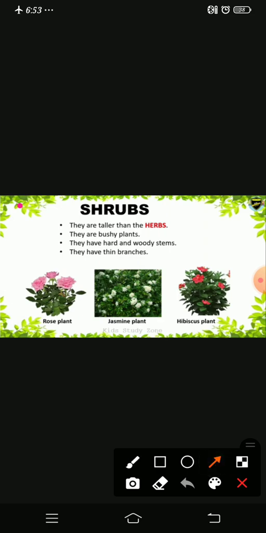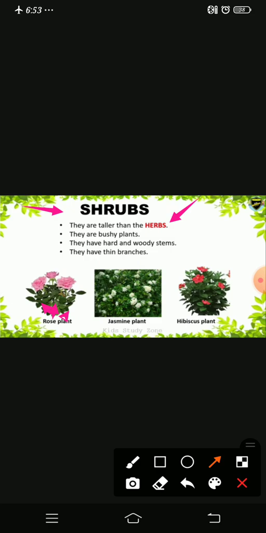Look at here. Shrubs. What are the shrubs? Shrubs are taller than the herbs. Herbs are very small plants. Yes, right? So shrubs are taller than the herbs. Even they grow as bushy type. Bushy type means it's not only one stem like a tree. There are many branches from the ground only, or above the ground only. So that's why they are called bushy plants, and they have hard and woody stems.